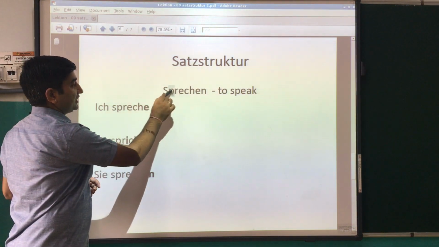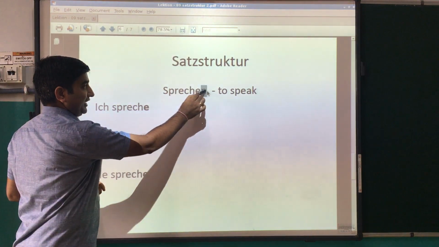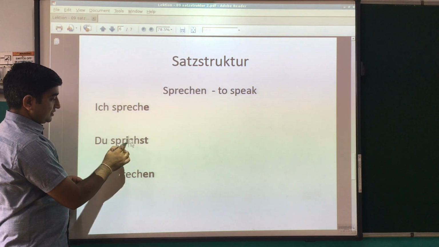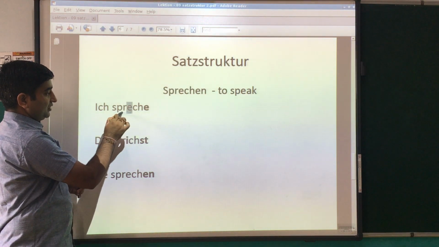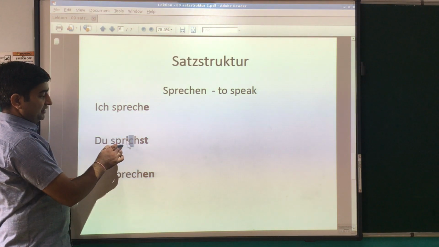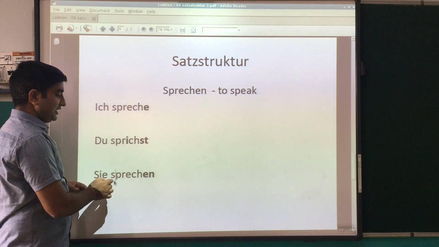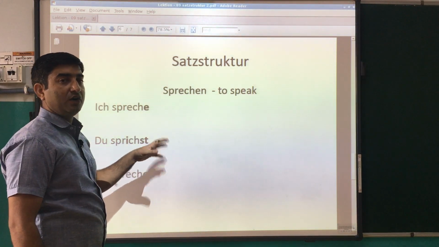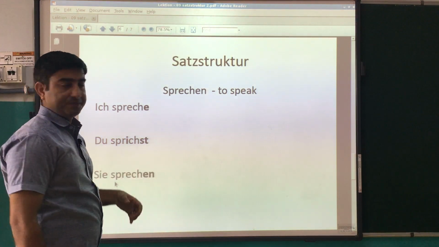Because here the stem of the verb also changes, not only the ending. जैसे कि यहाँ पे, instead of e we have used i here. So we will learn in our next chapters how to conjugate irregular verbs as well.